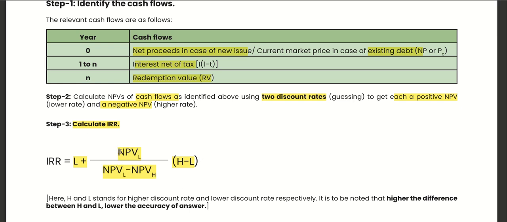L means the lower rate, the lower of the two discounting rates. So it is the net present value from the lower rate, divided by net present value from the lower rate minus net present value from the higher rate, into higher rate minus lower rate.